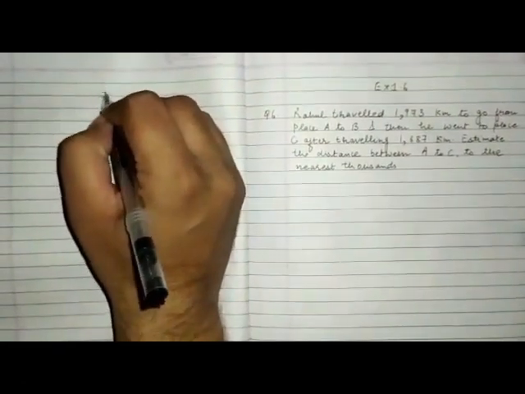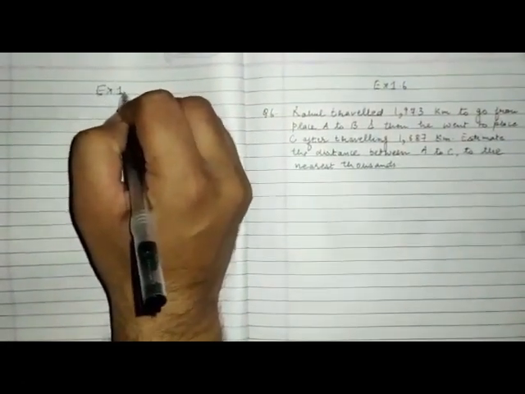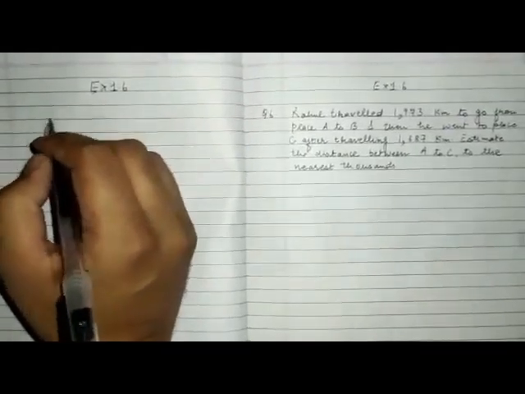Good morning, students. Today we have to revise exercise 1.6 based on the topic estimation of numbers. To estimate or round off any number, we have to follow certain rules. Let's see what we have to follow. Exercise 1.6. Let's consider an example.